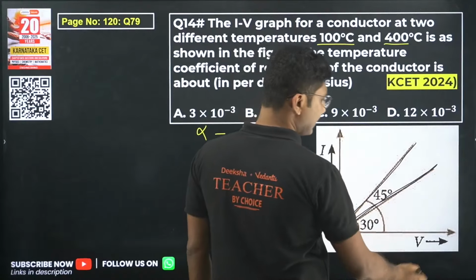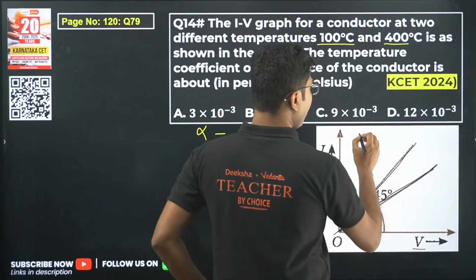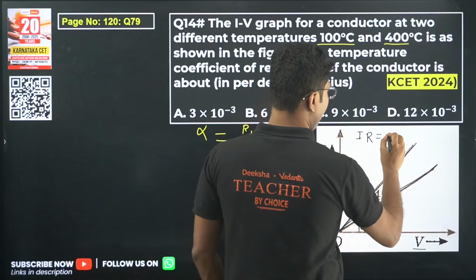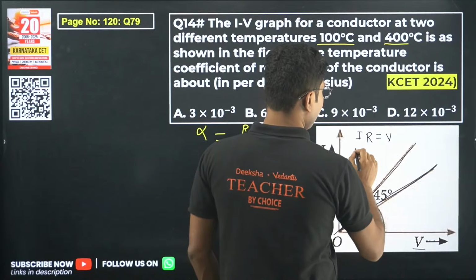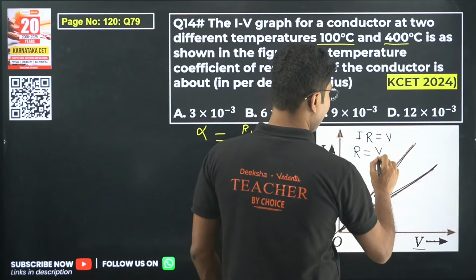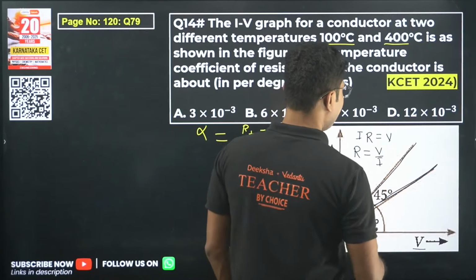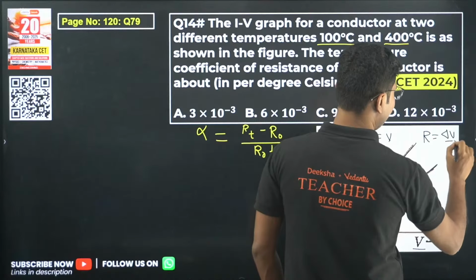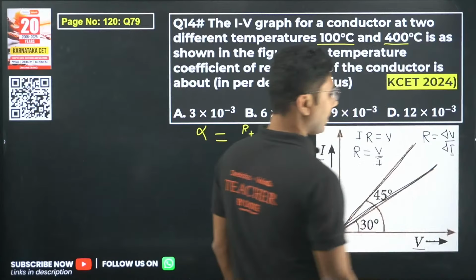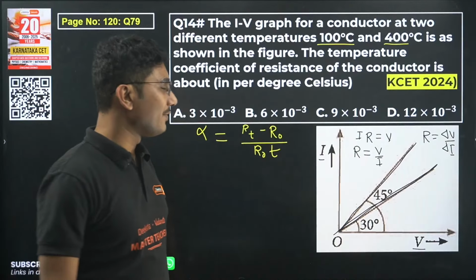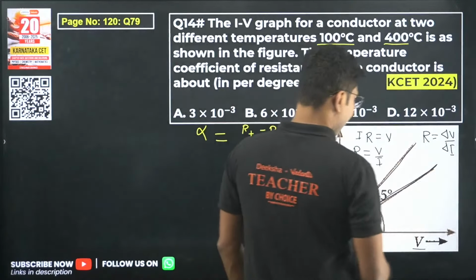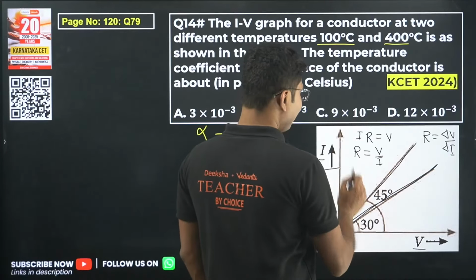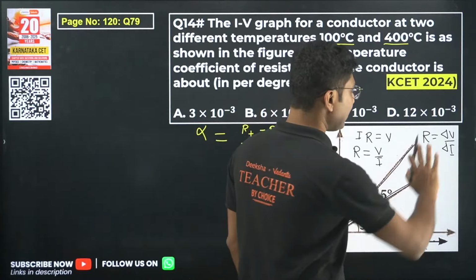So an I versus V graph is given. Now we know that I into R equals V, or resistance equals V by I, or resistance equals delta V by delta I. But in this graph, an I versus V graph is given, which means it is the opposite of that.